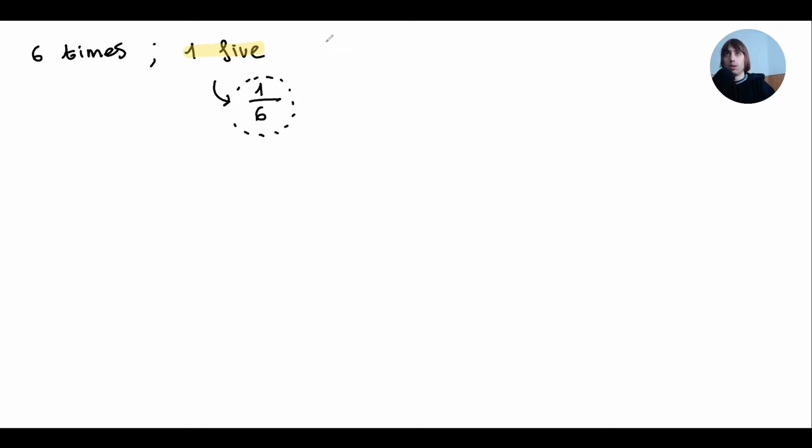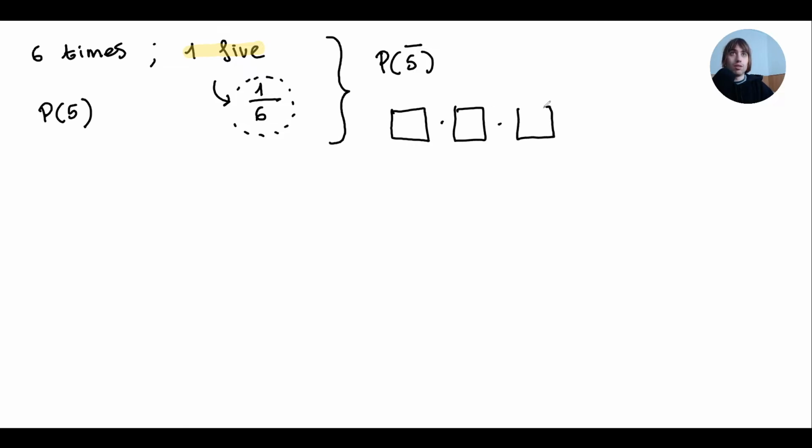So how could we determine this probability? If we try to set it up logically, it is going to be tough. So one of our strategies is determining its negation. So I'm going to call this P5, right? The probability of getting at least 1 five in 6 throws. So I'm going to take a look at its negation. What is the negation? The negation is not getting a 5 in any of the throws. And that's easier because I can set up the 6 boxes. And I'm going to make sure that I never get a 5. So let's determine that probability.